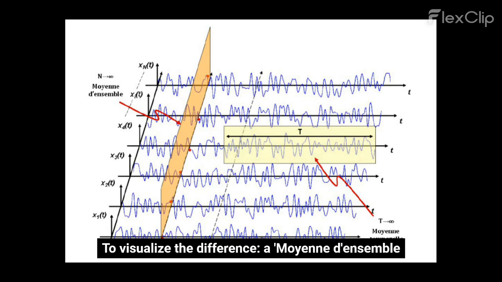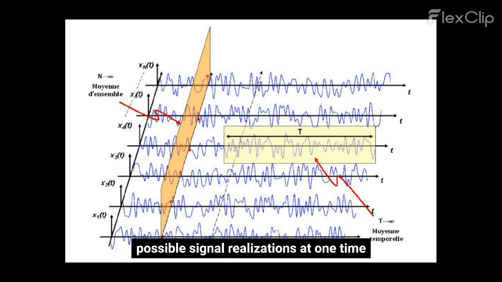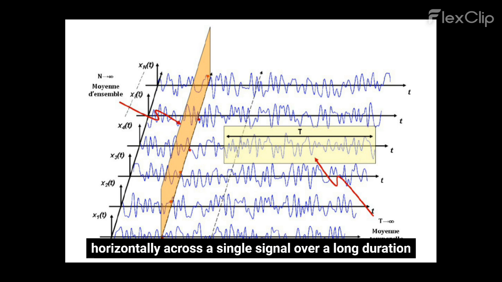To visualize the difference, a moyenne d'ensemble, or ensemble average, looks vertically across all possible signal realizations at one time, while a moyenne temporelle, or time average, looks horizontally across a single signal over a long duration. In an ergodic system, these two views provide the exact same information.